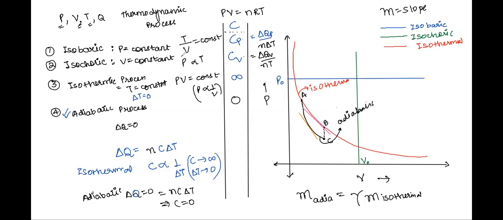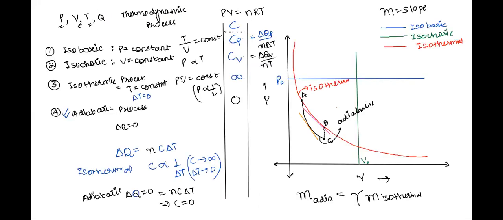Let's take something very important. One of the very crucial processes, class, is called the polytropic process. Have a note. Polytropic process. Please jot it down, class.